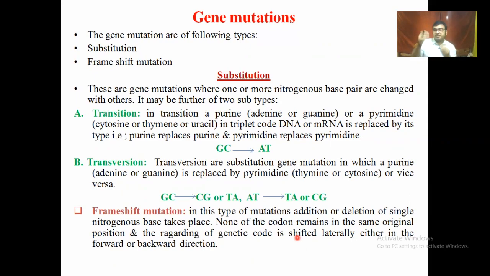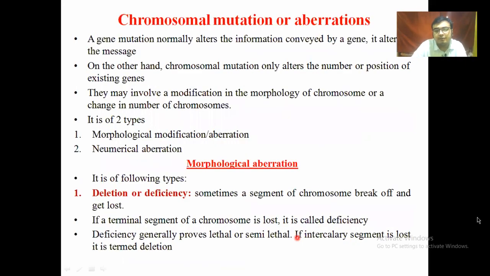Normally transition means one purine is replaced by another purine, or one pyrimidine is replaced by another pyrimidine. Normally purine has a double ring and pyrimidine has a single ring. And transversion is vice versa: a purine is replaced by a pyrimidine, and a pyrimidine is replaced by a purine. That's it. Frameshift means, in the nucleotide base pair sequence, if any one codon is deleted or added, then the whole sequence before or after that is shifted rightward, forward, leftward or backward. This kind of phenomenon is called a frameshift mutation.